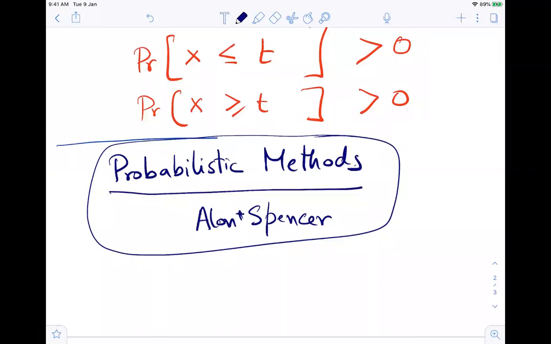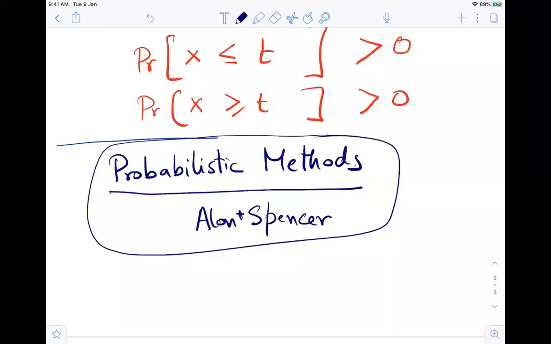It is very powerful. I usually cover this one, or at least give an indication of it, in my discrete math course. But at least I got some time here to tell you about this particular proof.